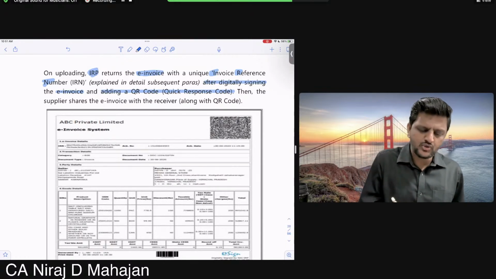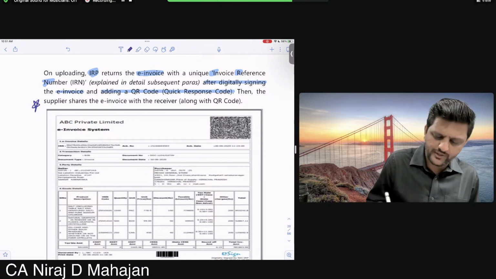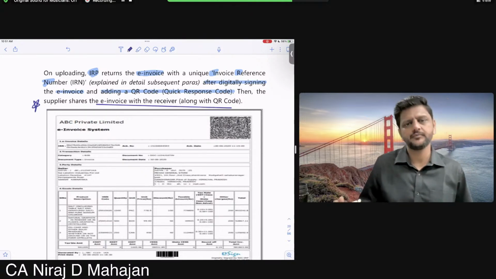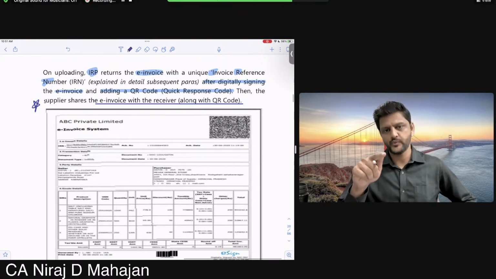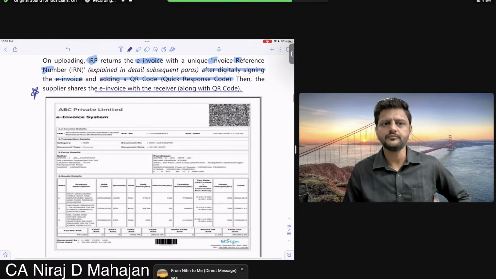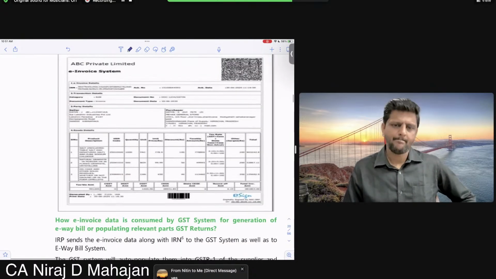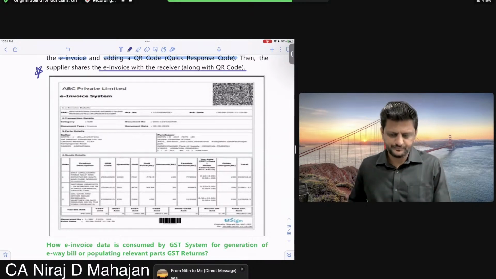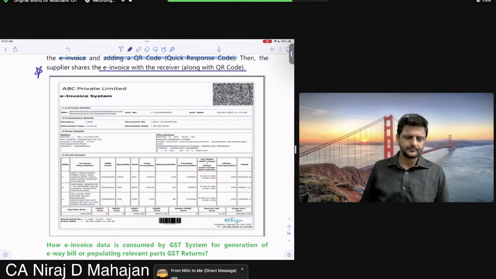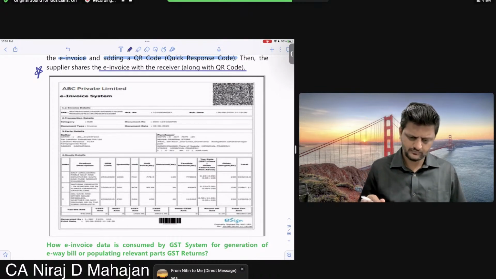Then the supplier prints out this one. Then the supplier shares the e-invoice with the recipient. Understood? The one which is given to the recipient, this one. Clear? The same invoice, but now generated electronically.